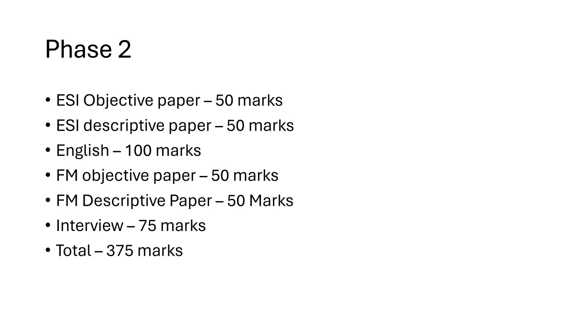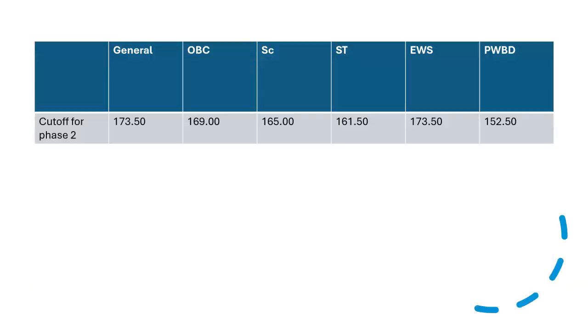So let's talk about this year's cutoff now. The cutoff which I'm showing you is for phase 2, not the interview. This is without interview. If you look at the general category, it is 173.50 out of 300. Then OBC was 169, SC was 165, ST was 161.50, EWS was 173.50, and PWBDs was 152.50. This was the cutoff for phase 2.